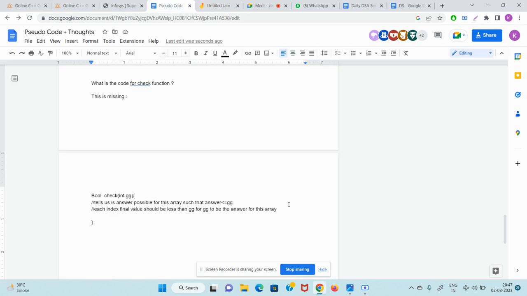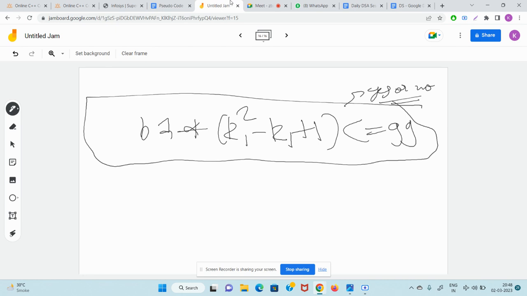B1 into K1 square minus K1 plus 1 should be less than or equal to GG. Guys, do you agree with me or not? Please tell me. Now you know, guys, what is the best thing? This is a binary search plus greedy problem. Super hard problem, binary search plus greedy.